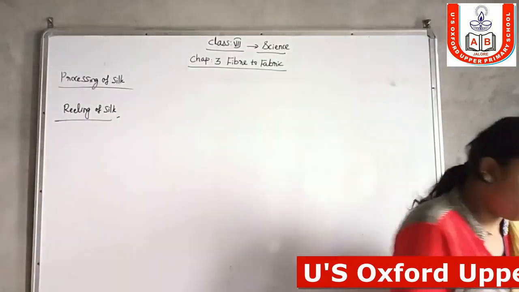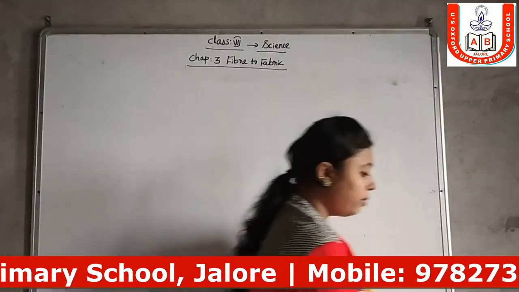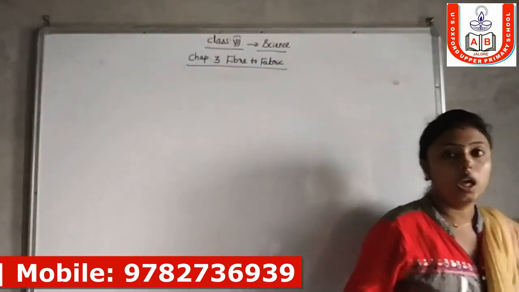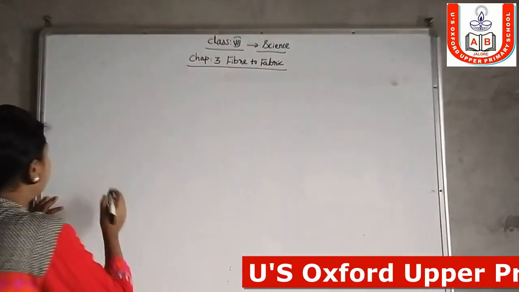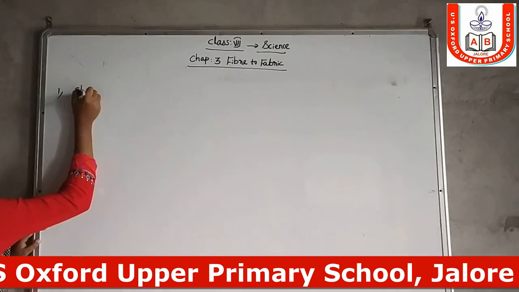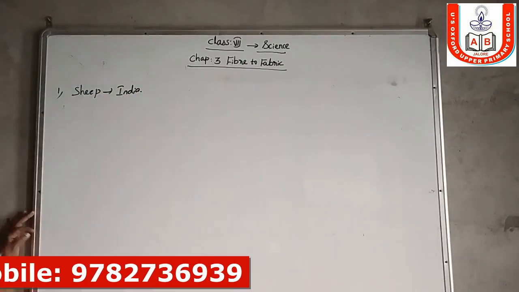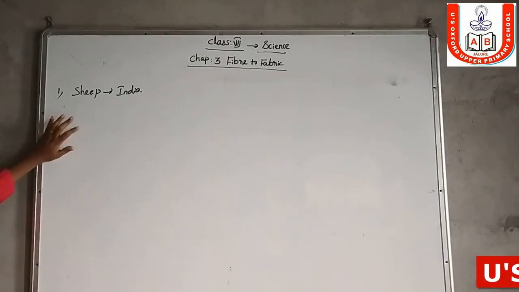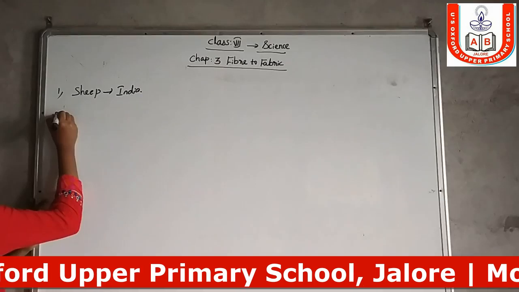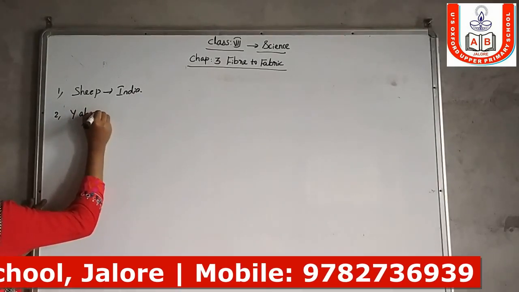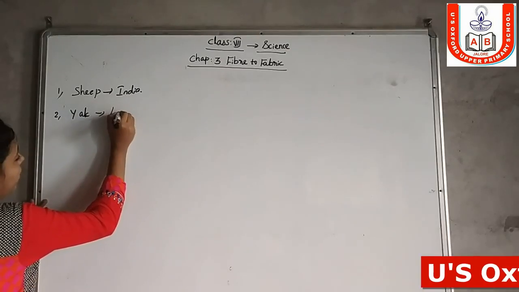So I will write one more important point. The different types of animals that are used to give us wool. First one, sheep. In India, we commonly use the fleece of sheep to make woolen clothes. Second one, yak. The wool of yak is used to make woolen clothes in Ladakh and Tibet.